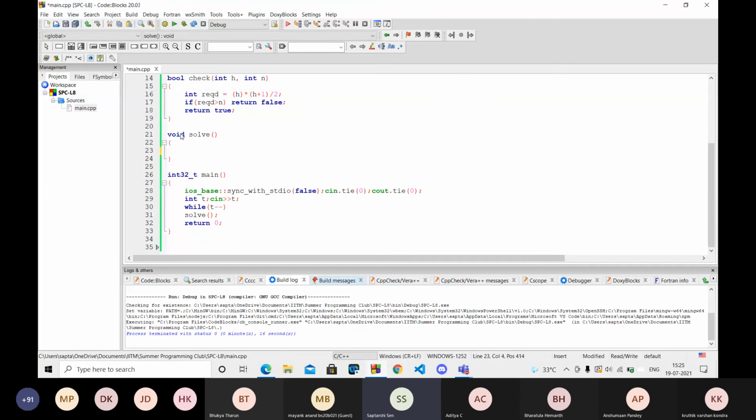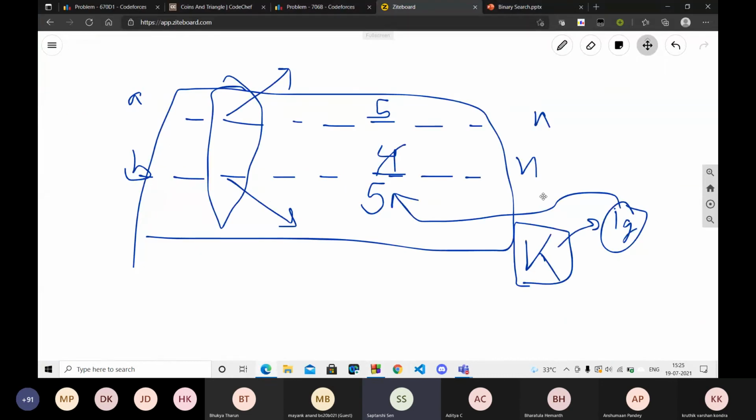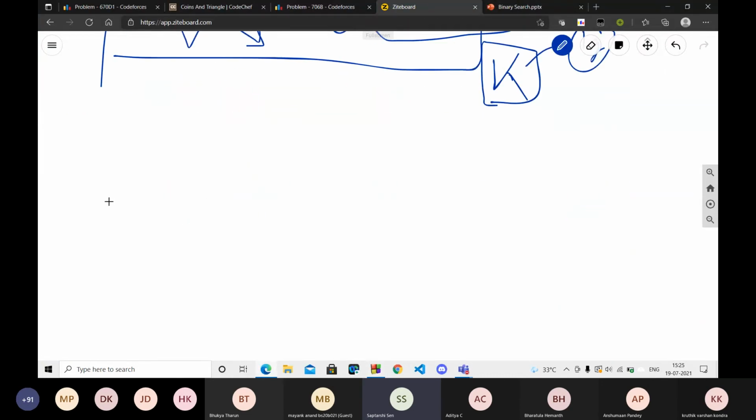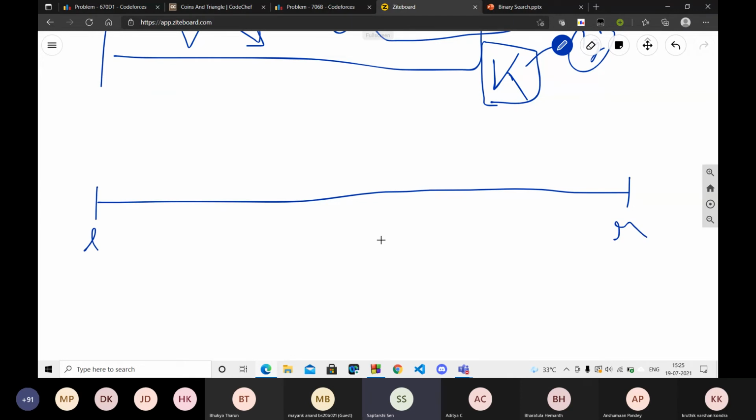But before the code, first let me just explain: you can use binary search for this problem as well. What you will do, you will fix some L and R. You can just put it 0 and some great number like 10 raised to power 10 or something like that.